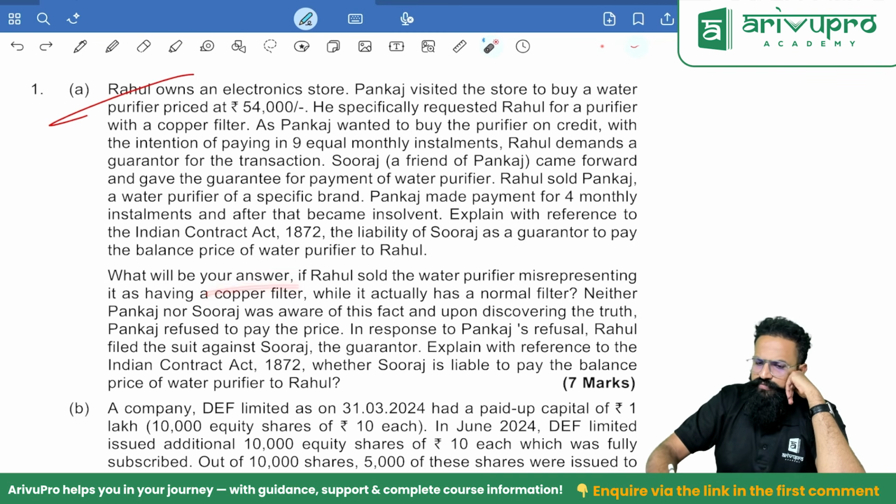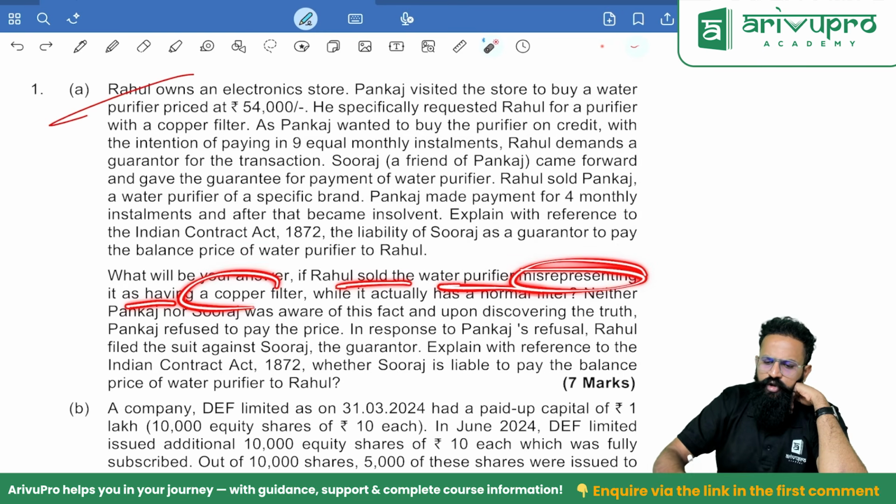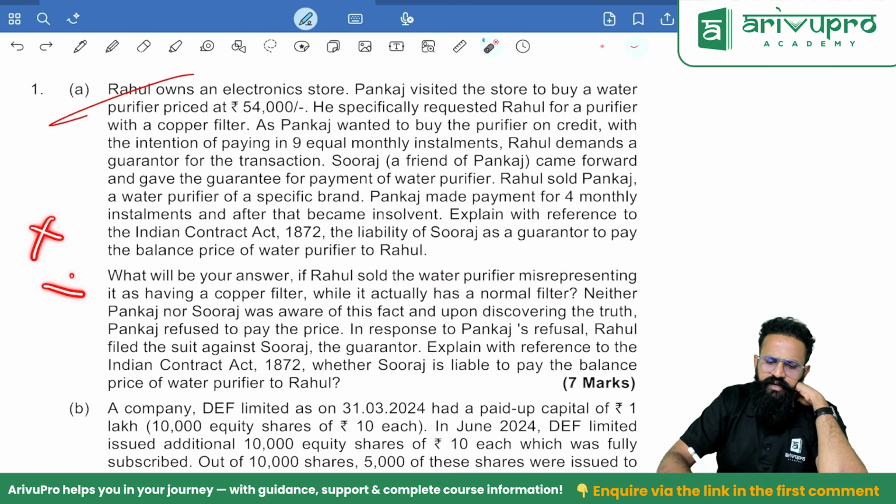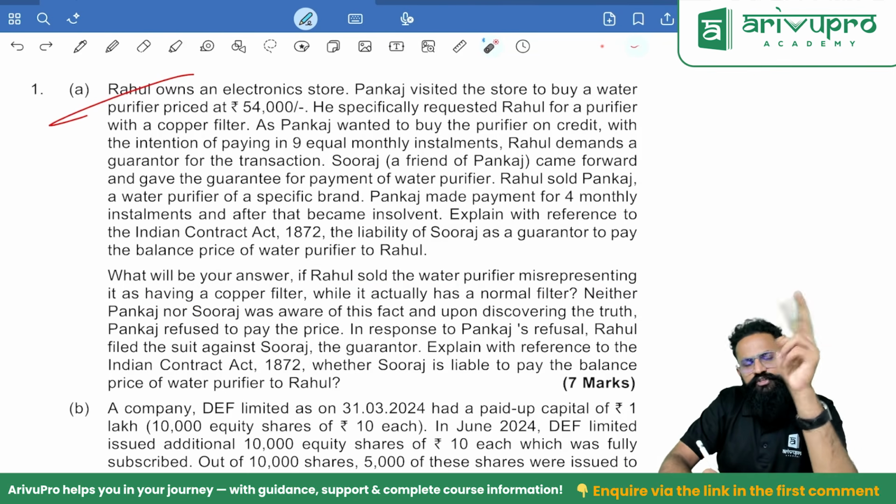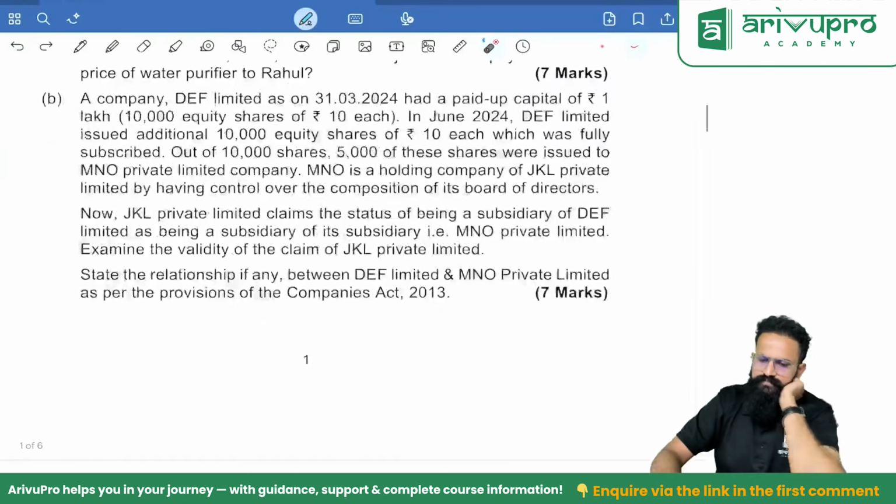What will be your answer if Rahul sold the water purifier misrepresenting it as a copper filter? In such case, people, the liability of principal debtor also will come to an end. Then the liability of the surety will also come to an end.